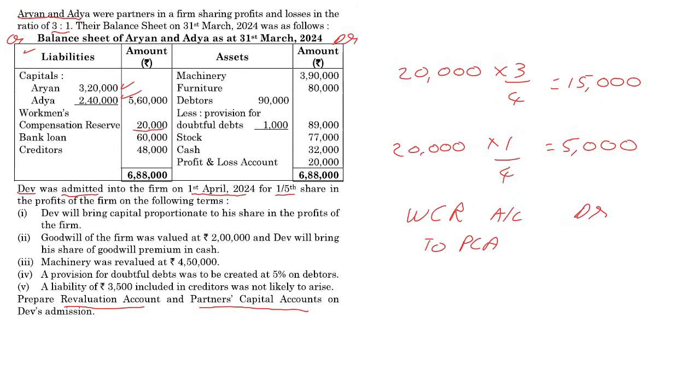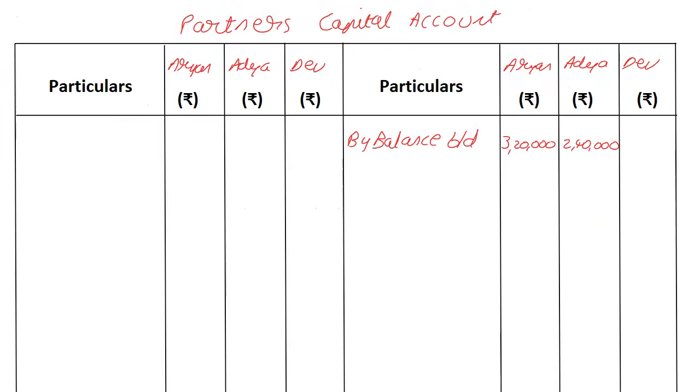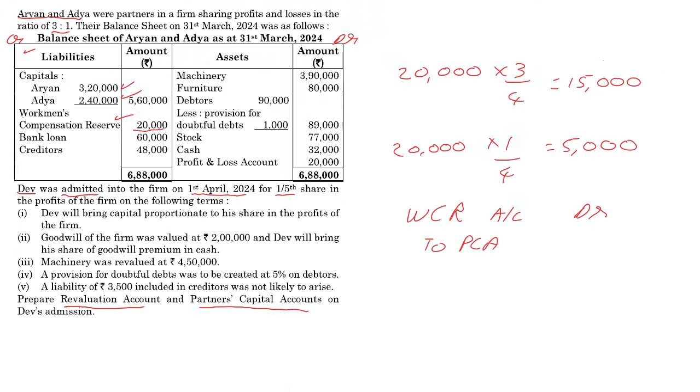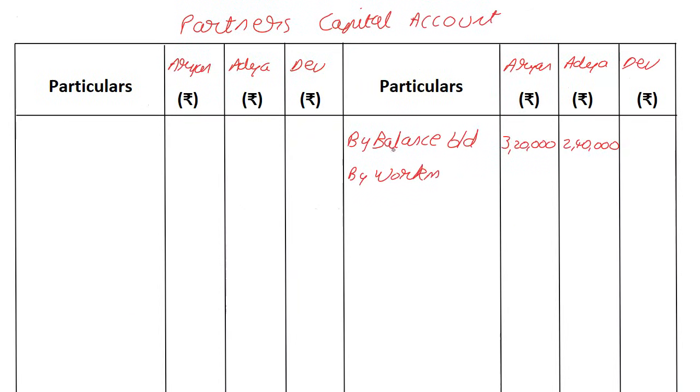So it'll be by workmen's compensation reserve account, and we had calculated 15,000 and 5,000.